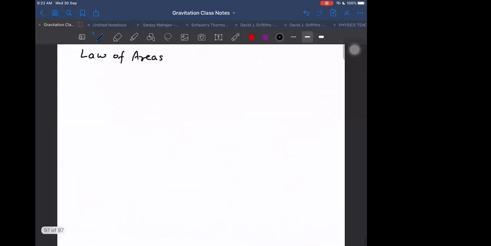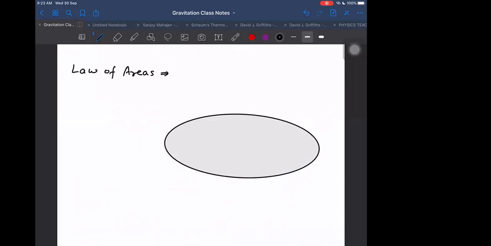Law of areas. In the law of areas, we can say one thing here: the area swept by the planet in d theta angle will be equal in equal intervals of time.